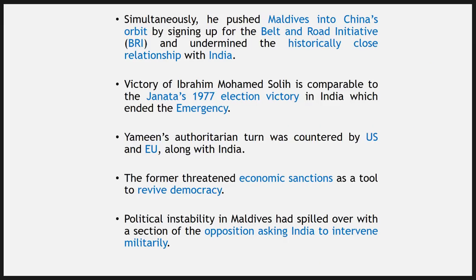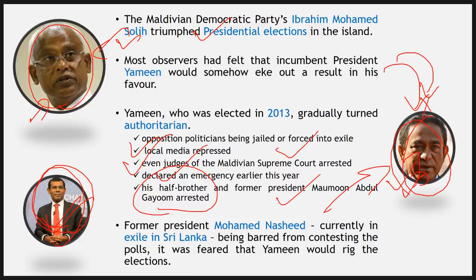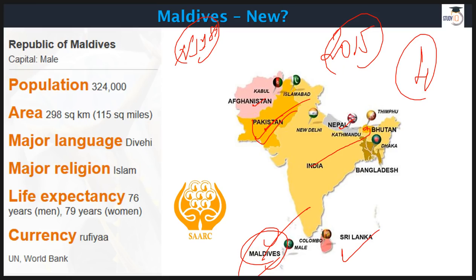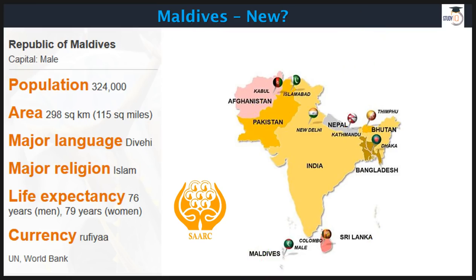Now, as far as the India and Maldives relationship is concerned, and the reason why we have taken this particular country as a special topic, is, as I told you, it's part of SAARC and everything. Apart from that, Maldives has been roaming in China's orbit for a long time now.